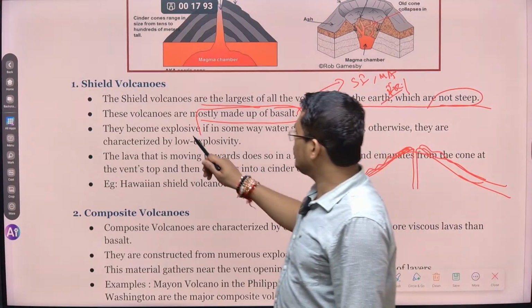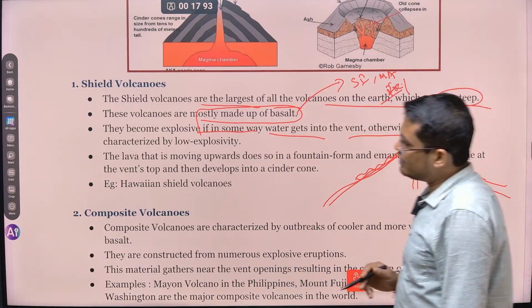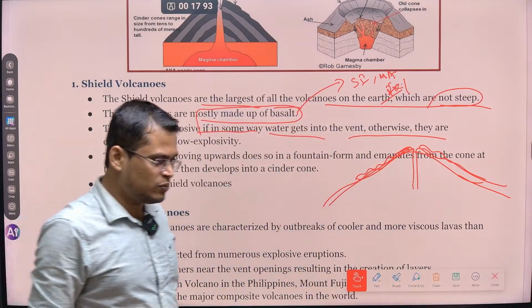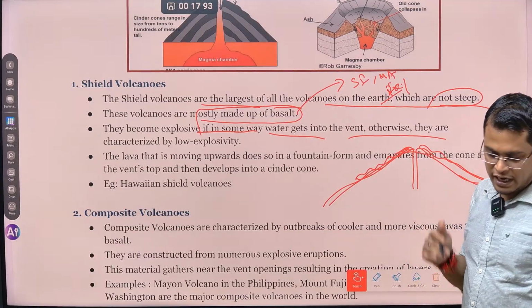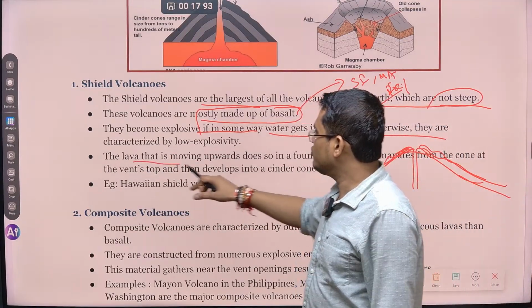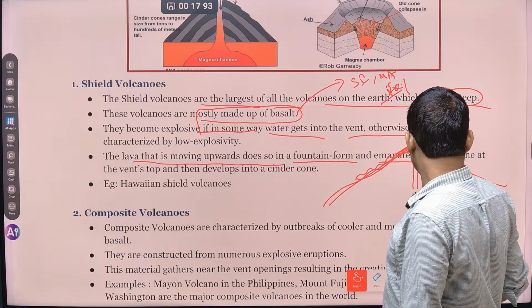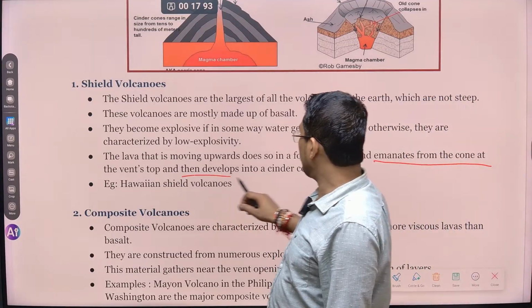They become explosive if water somehow gets into the vents; otherwise they are characterized by low explosivity. Generally these shield volcanoes are very peaceful without any violent activity, but if water enters the vent, it becomes very explosive. Lava that moves upward does so in fountain form and emanates from the cone at the vent, and then develops into cinder cones.